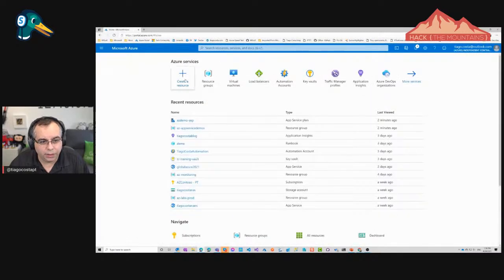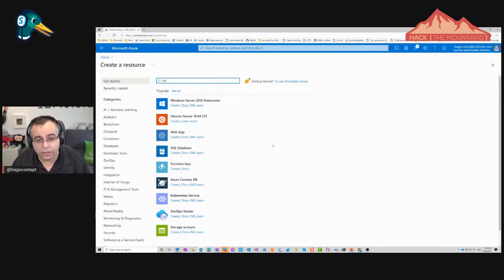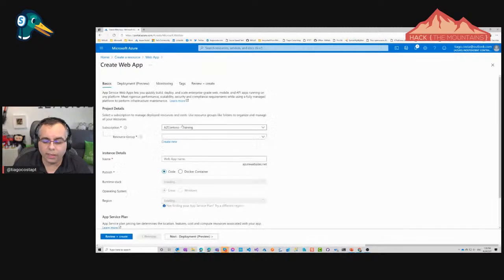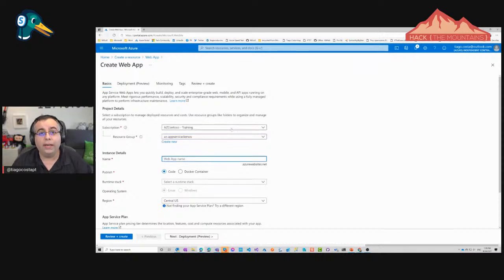So I'm just going here, just going to create a resource. I'm going to type web app. And if you see here, web app, from Microsoft, that's the one that I want. I will click create. I'll just select here AZ App Service Demos. And now I need to create here a name for this. And I'll just say, let's create something called like AZ Demo App Serve.